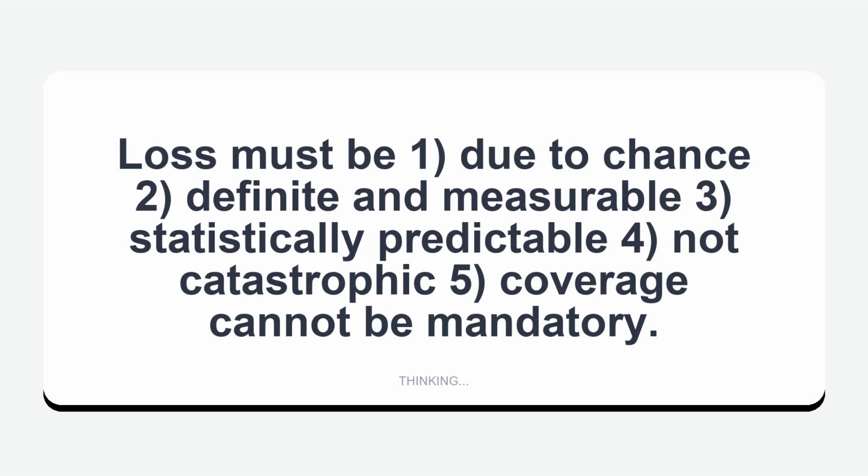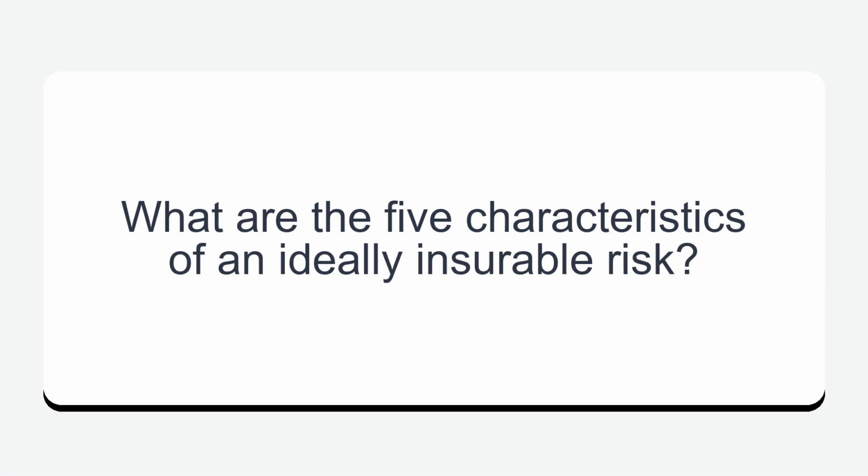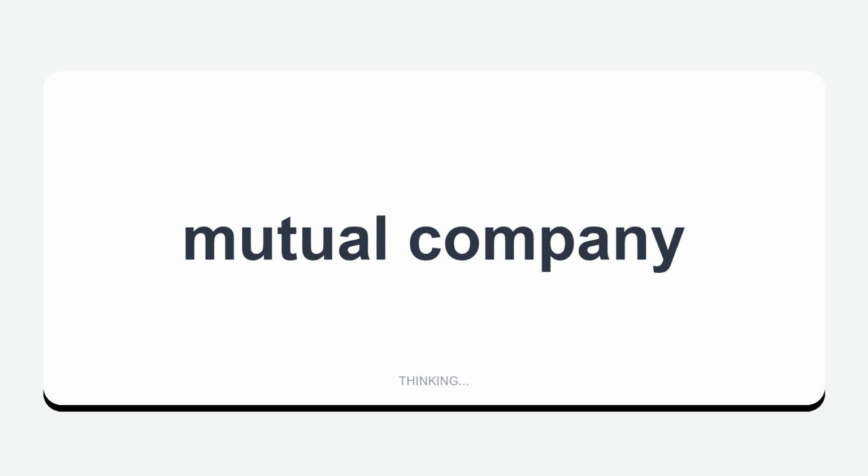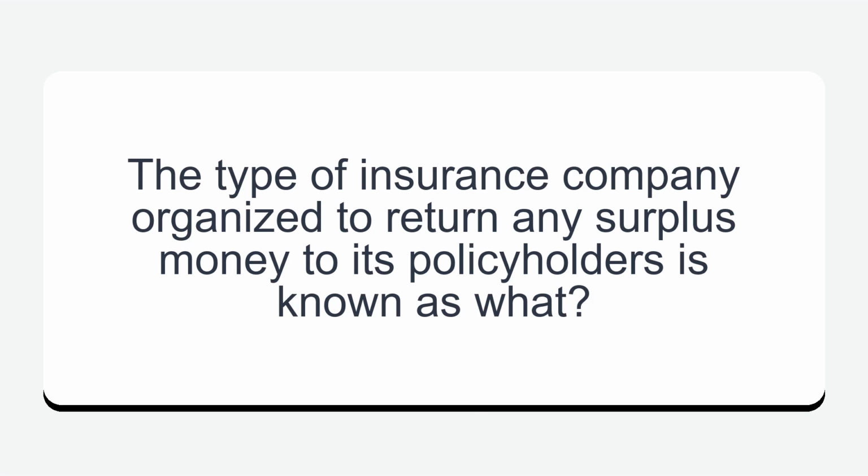Loss must be: 1, due to chance; 2, definite and measurable; 3, statistically predictable; 4, not catastrophic; 5, coverage cannot be mandatory. What are the 5 characteristics of an ideally insurable risk? Mutual company. The type of insurance company organized to return any surplus money to its policyholders is known as what?